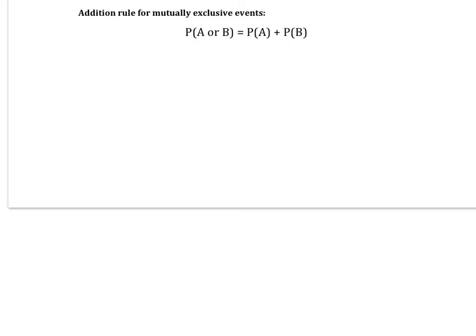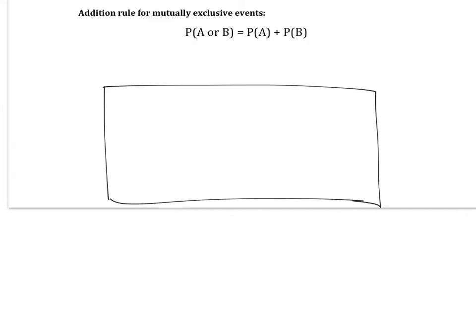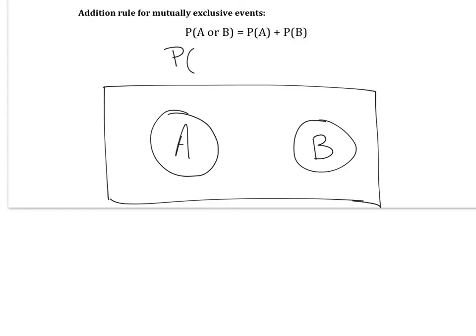So just to illustrate this, I'm going to draw a Venn diagram here. We have, this is A, this is B, and we know by definition that the intersection of A and B is obviously going to be 0 because they're mutually exclusive. They can't happen at the same time, which means there's no overlap. So that means that your outcome would either be in event A here or in event B, which is here.